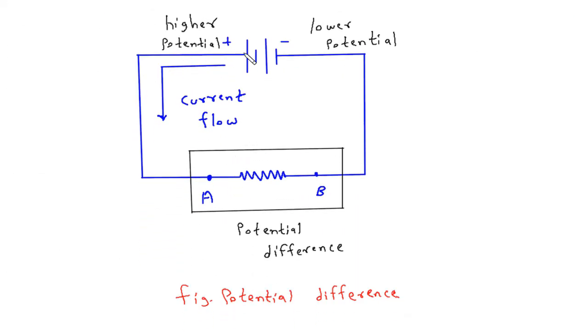Now this is an electrical circuit. This is a battery, this is a resistor. This is the positive terminal of the battery which is at higher potential. This is the negative terminal of the battery which is at lower potential. Now the current will flow from higher potential to lower potential. This point A and this point B have a potential difference.